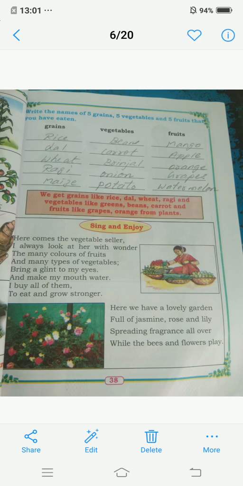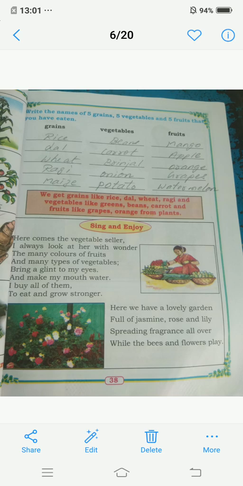Here comes a vegetable seller. I always look at her with wonder, the many colors of fruits and many types of vegetables bring a glint to my eyes and make my mouth water. I buy all of them to eat, grow and stronger.